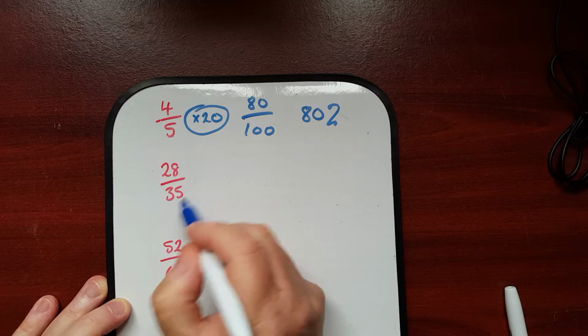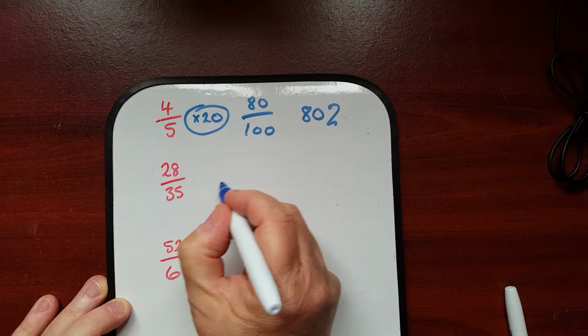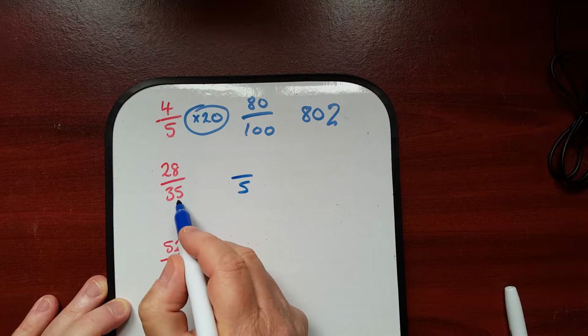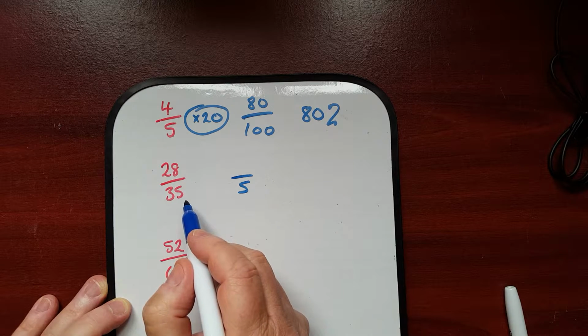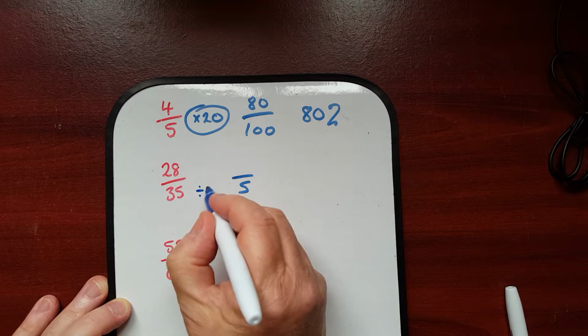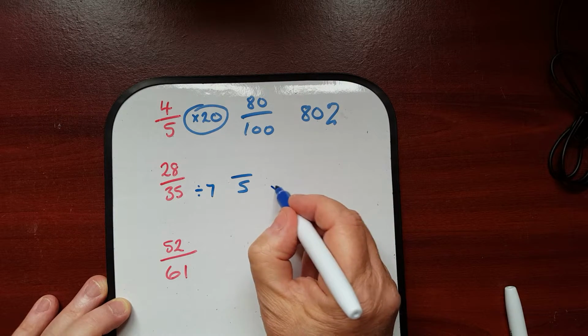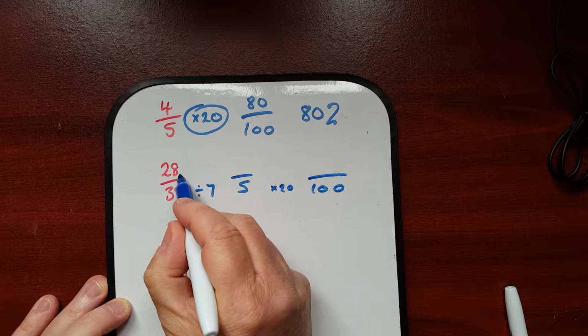That's not a multiple of 10. It is, however, a multiple of 5. So what we could do is make it so that we go down to 5. How do you get 35 to become 5? Well, how many 5s are there in 35? There are 7. Divide it by 7, and then multiply that 5 up to make it 100. So let's do the same with the top.